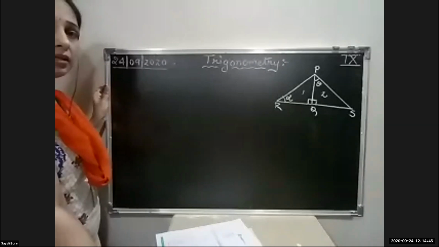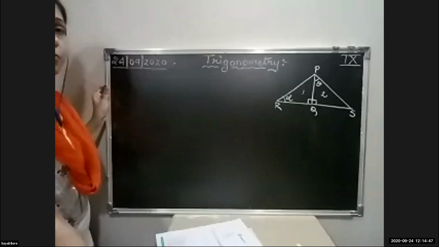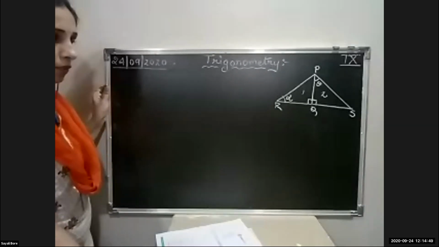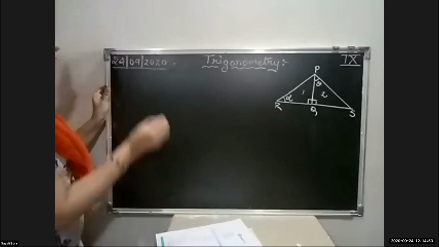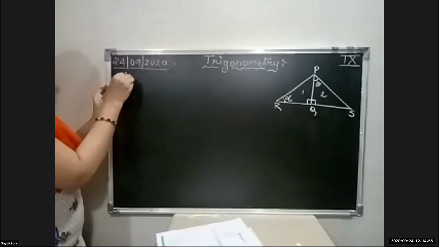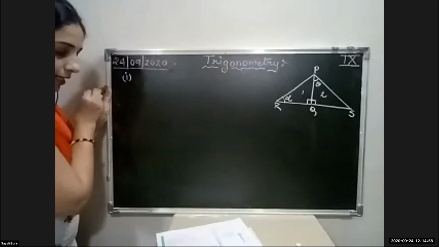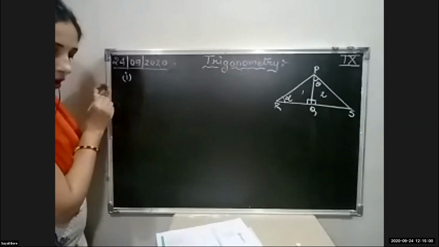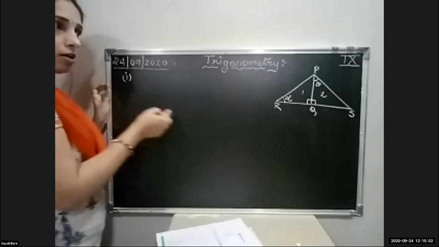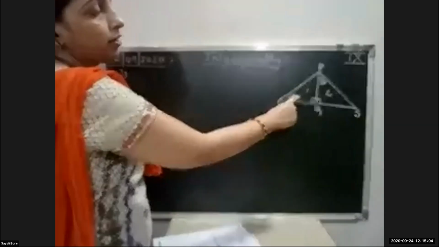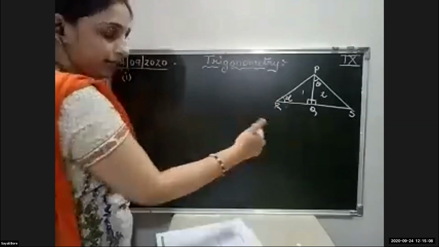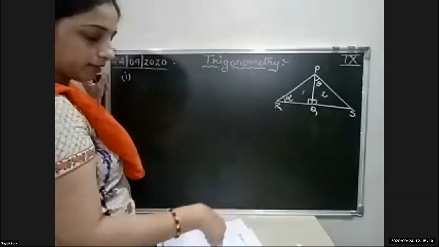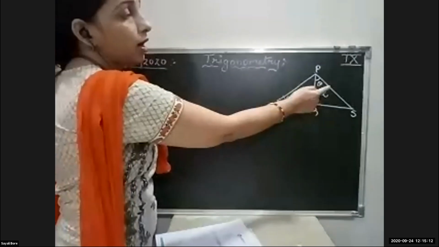Alpha and theta are the Greek names of the angles. Write the following trigonometric ratios. First, sin alpha, cos alpha, and tan alpha, which are related to alpha. In the second question we have to write the trigonometric ratios related to theta.